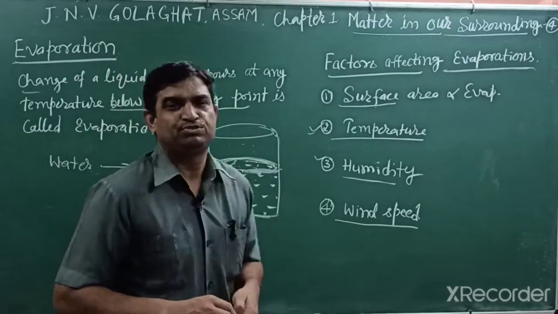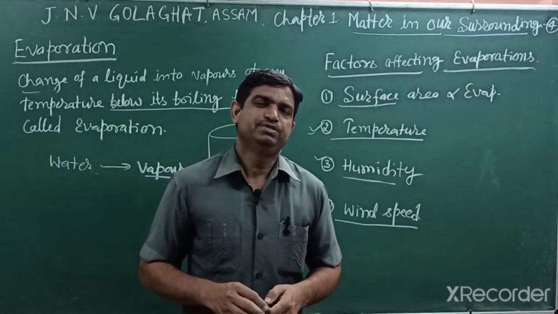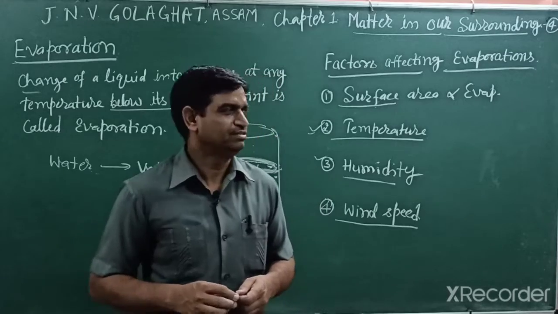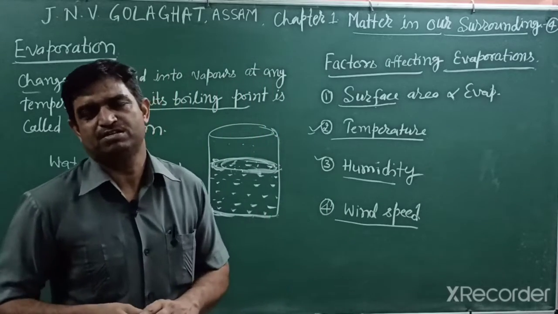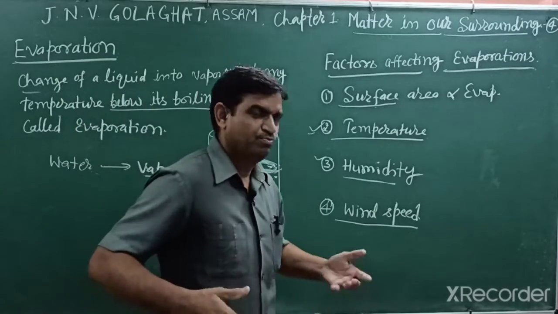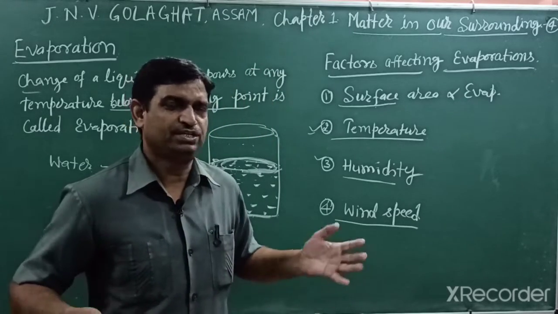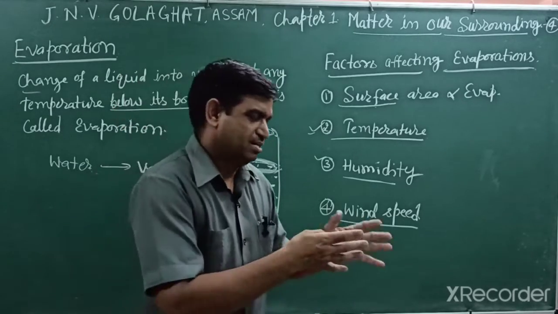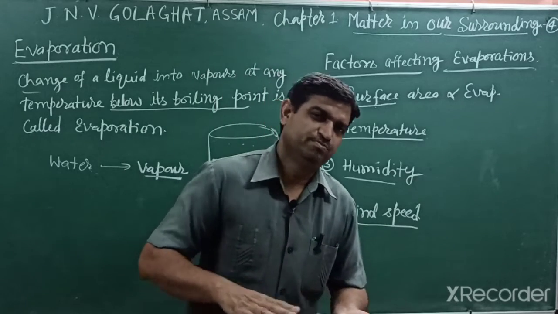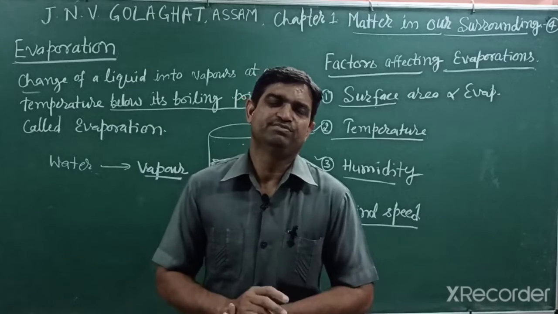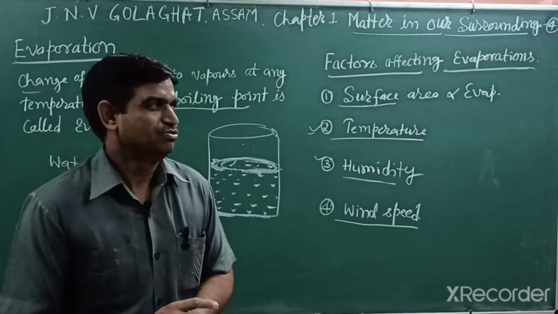Students, sometimes the question comes: why do we wear cotton clothes in summer season? What is the reason? In summer season we perspire more, we sweat more, then the temperature of our body increases, and our body must always maintain 98.4 degrees Fahrenheit.